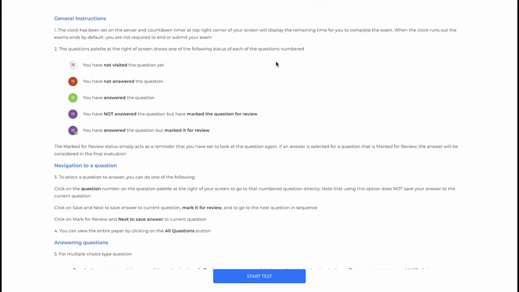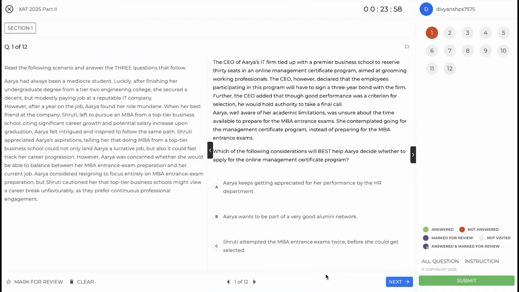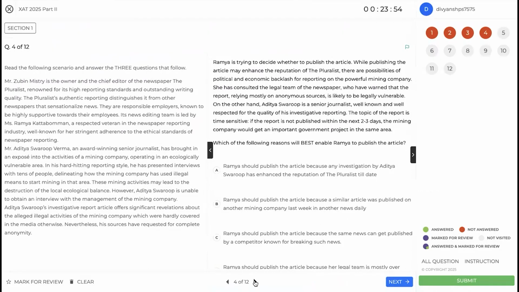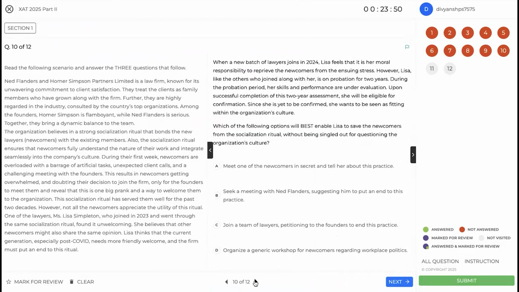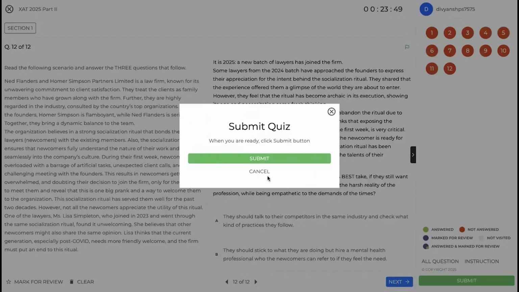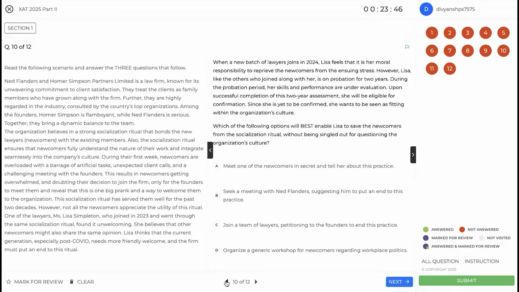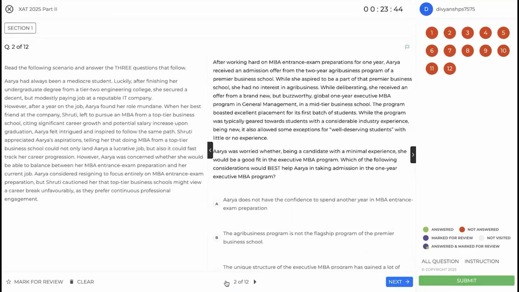All right, let's start with the second part of that 2025 decision making. Hopefully I'll complete this in the allocated time. Let's go. All right, let me quickly browse through the passages. This is a short one. All right, this is okay. Very short, love it. And this is okay. So I'll, no, not submit. All right, so I'll start with the first one.